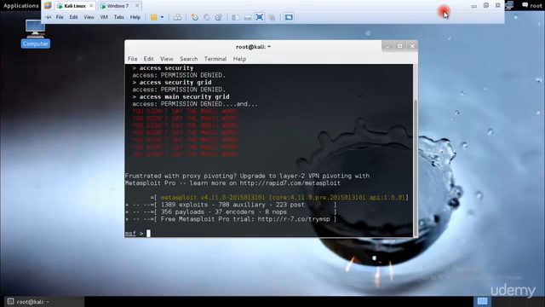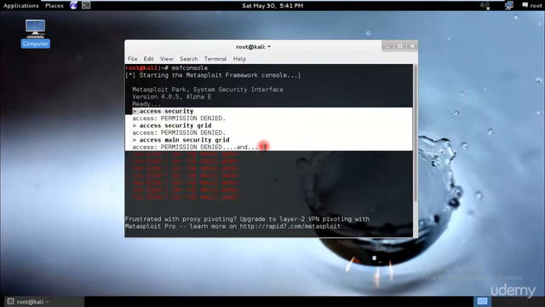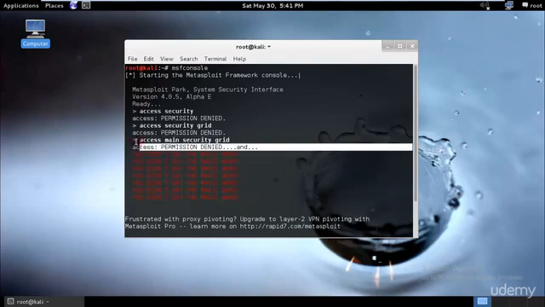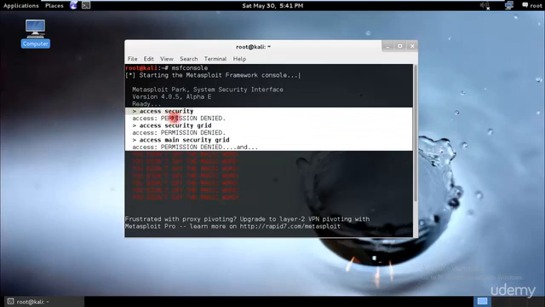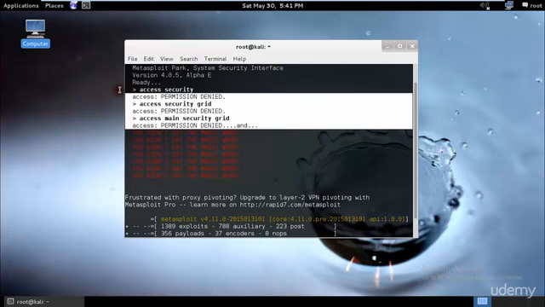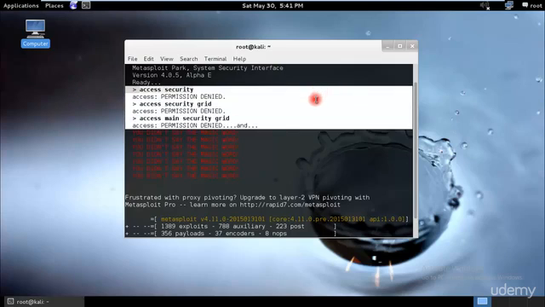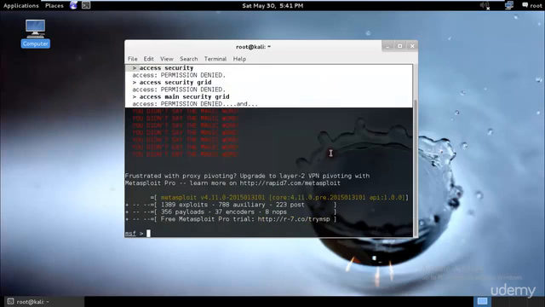Okay, so we have our Metasploit started, and if you got the same thing, access security permission denied, this is just a kind of troll that Metasploit has written. If you're new to Metasploit and you see this, don't worry about it, because it was created just for fun, to troll new noobs or new users. So just ignore it.